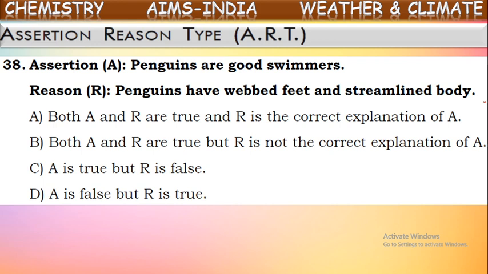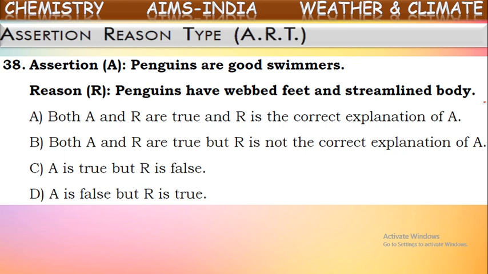Now, these penguins have some special adaptations. They have thick fur and a thick layer of fat under their skin, to protect them from the cool breeze and chillness in the polar regions. One more adaptation is that they have webbed feet, so that they can swim easily. Penguins can swim even in cool water. That's correct, because they have webbed feet and a streamlined body. That is actually the correct reason to say.